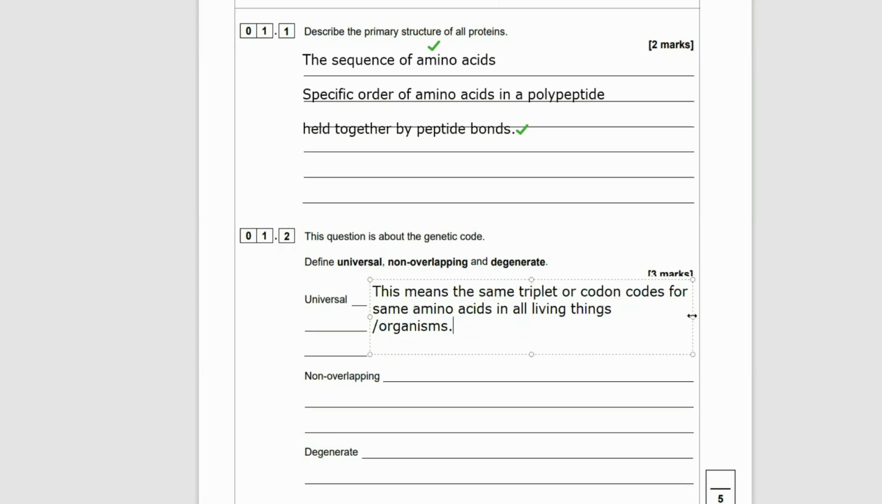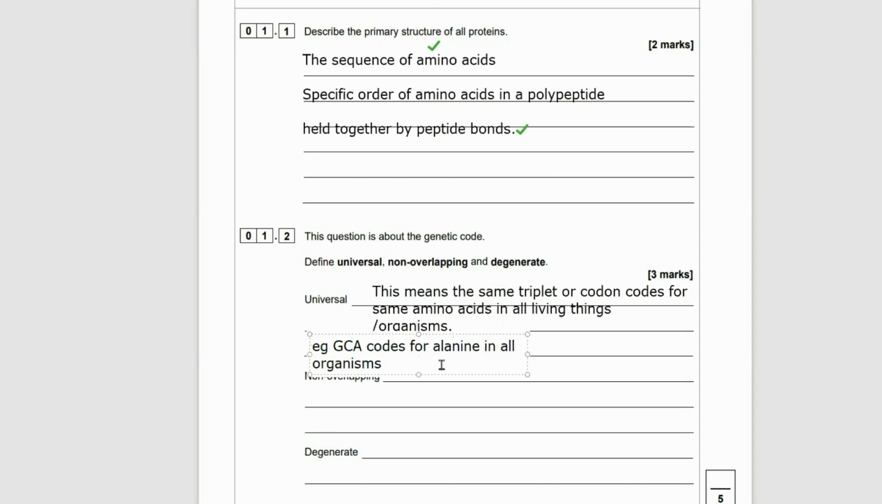Okay. And let's just give a little example. Now, you don't have to know the codons for any specific amino acid, but here's one for you. GCA codes for alanine in all living organisms. Doesn't matter whether you're bacteria, fungi, or human. GCA will always code for alanine, however you pronounce it.